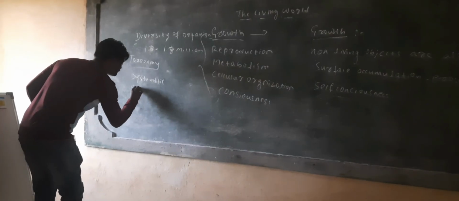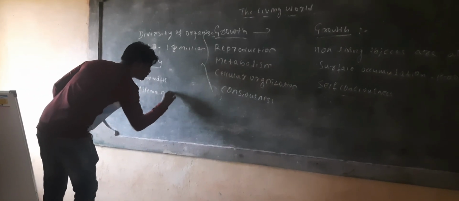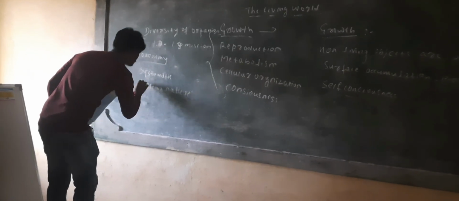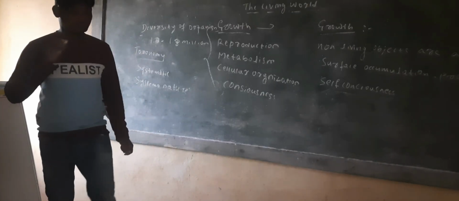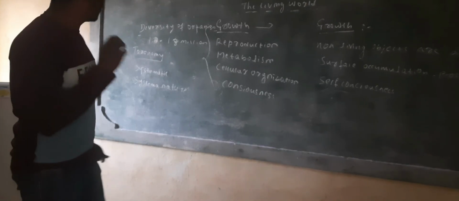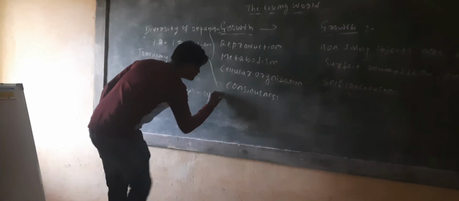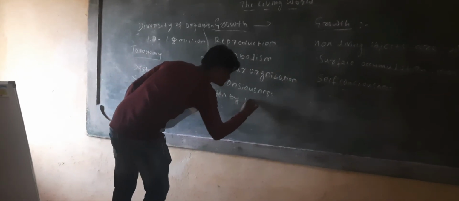Systema Naturae is one of the books written by Carolus Linnaeus, one of the greatest scientists of that time.